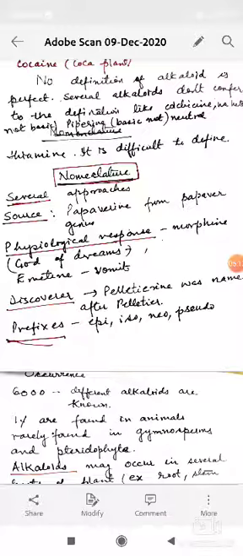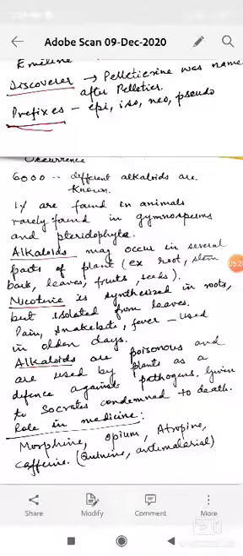In some cases, prefixes too have been used, like epi, iso, neo, pseudo, etc. Now we come to the occurrence of alkaloids. Till now, 6,000 different alkaloids are known.